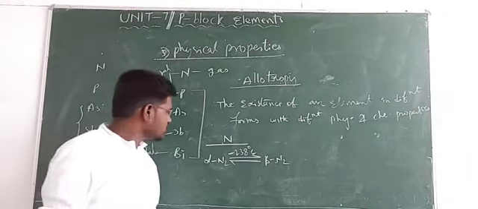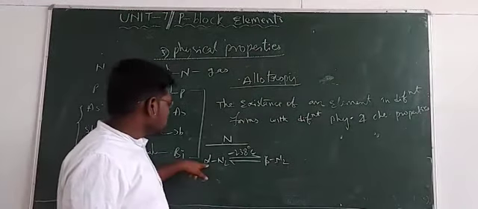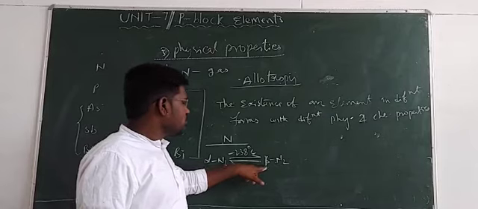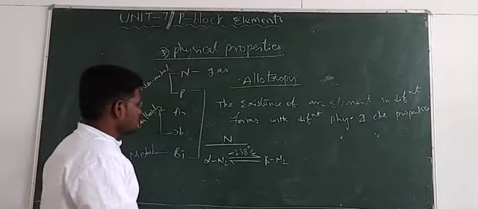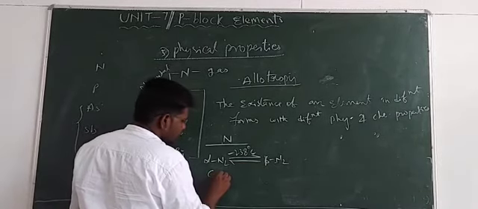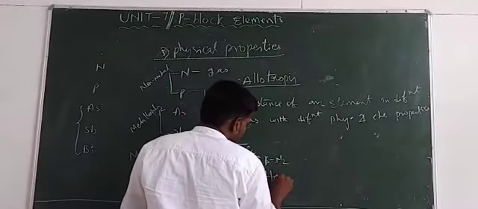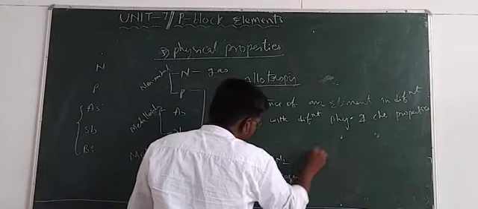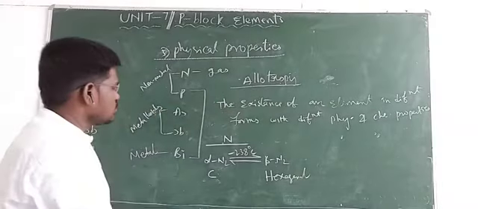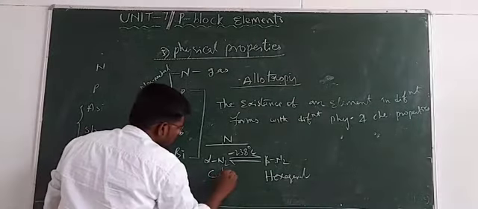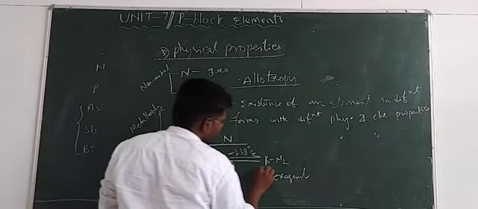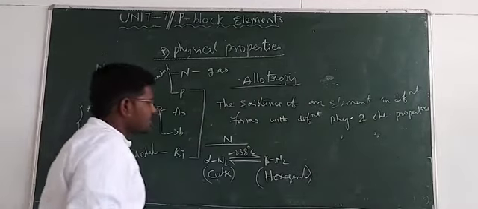Alpha nitrogen has cubic crystalline structure, and beta nitrogen has hexagonal crystalline structure.